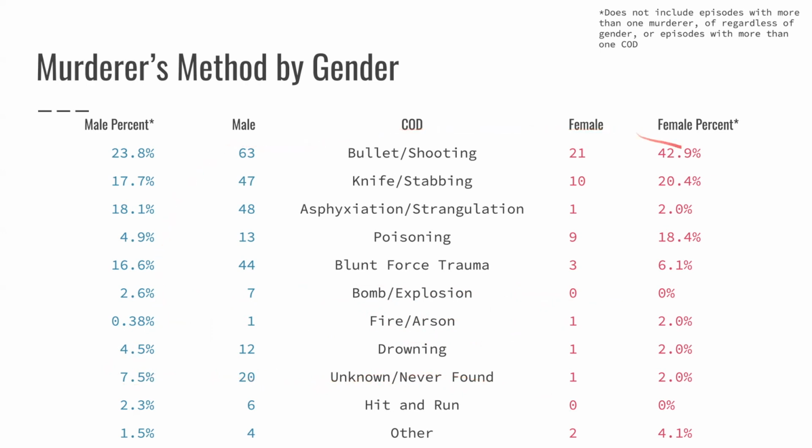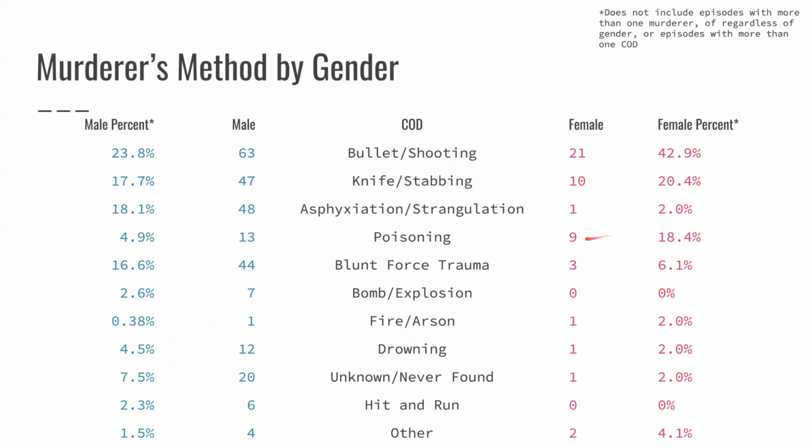But if we look at the female, you can see that the most common is still, for both, shooting. And I honestly think, and this is just my opinion, that part of that might be because a lot of these episodes are from the United States and, with the Second Amendment, people just have guns in their house and they can use that to murder someone. And it's similar, I think, with stabbing. People just have knives in their kitchen. People might even have hunting knives.